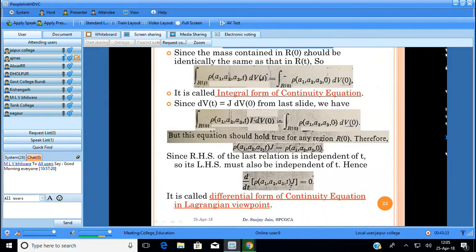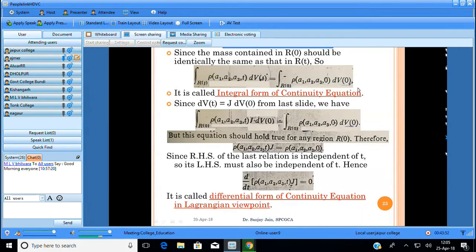Since the mass contained in R0 should be identically the same as that in Rt, because we want to derive the continuity equation, and behind the continuity equation, what is preserved is mass. So the mass at R0 and the mass at Rt should be the same. So this is the mass at Rt, density times volume is nothing but mass, and this is the mass at R0.